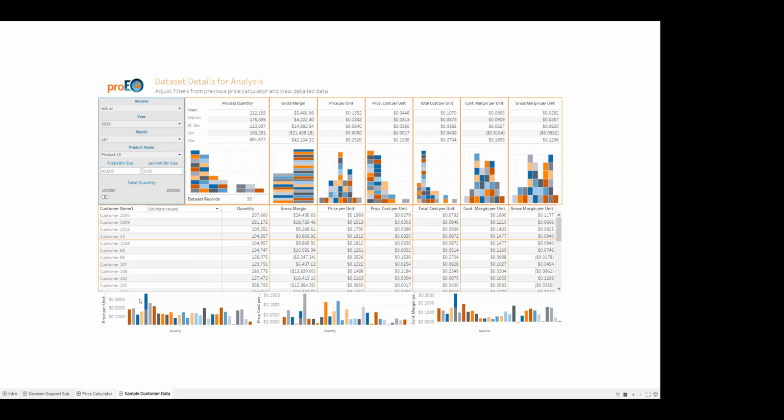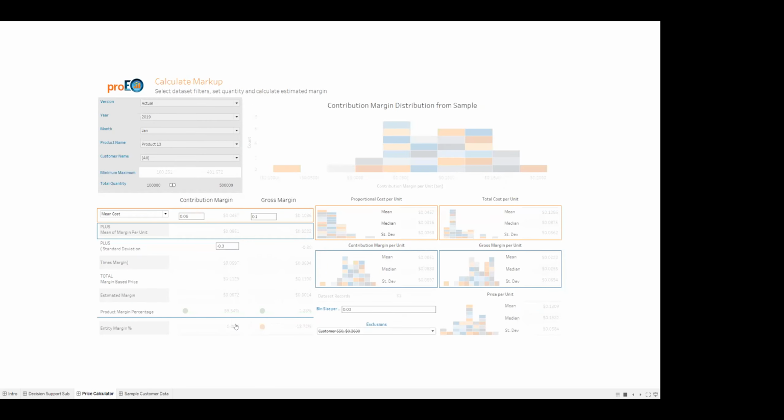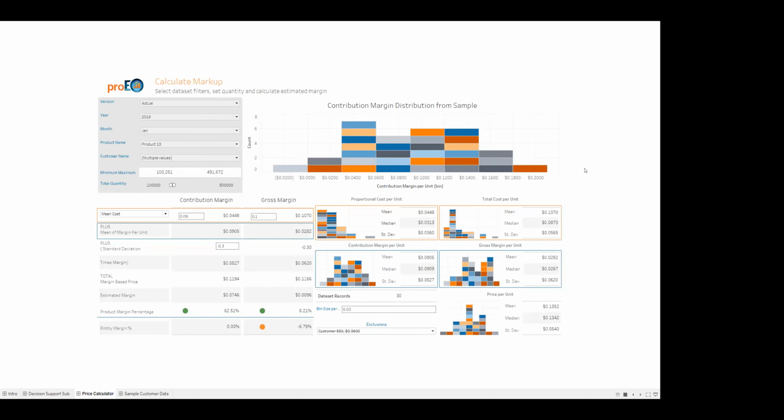Now going back to the calculator, we've removed this customer, we removed some of these outliers. We're closer at a negative 6.7% entity margin here compared to the 13 before. Now this 12 cents per unit, why would I reduce this deviation by negative 0.3? Well, the main reason is when you look at these graphics, our distributions and everything seems pretty good.